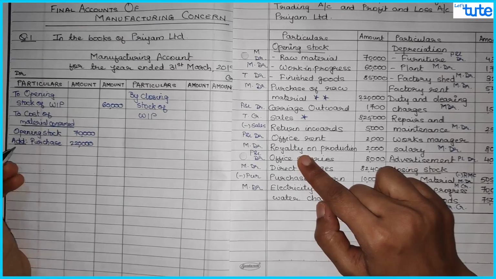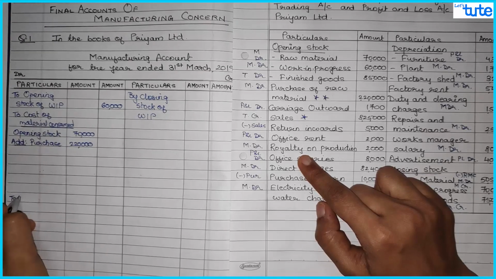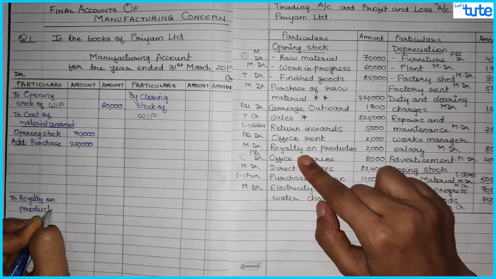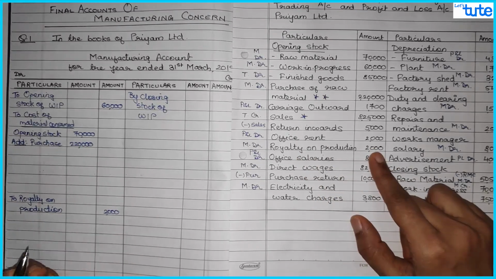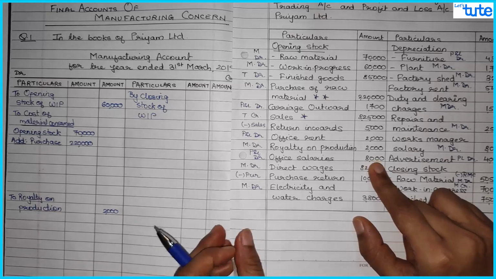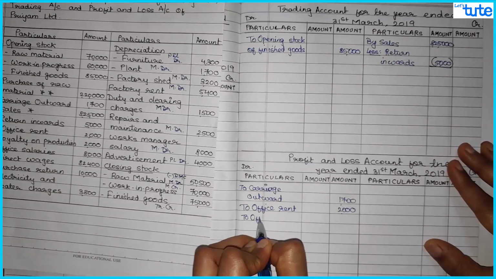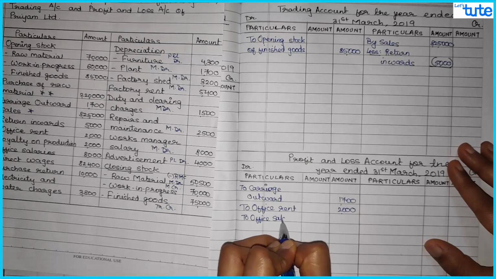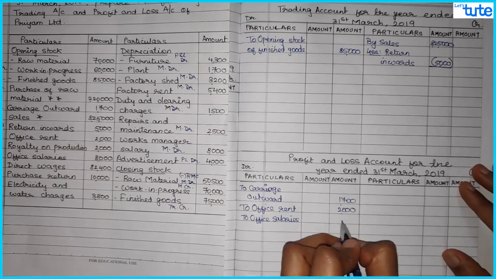So next is royalty on production. I'll leave some space for purchase return, duties, closing stock of raw material and all. So I'll leave some space for that, and then I'll write "To royalty on production," which is 2,000. Then we have office salary. Office salary will also go to the P&L account. So to office salaries, which is 8,000.